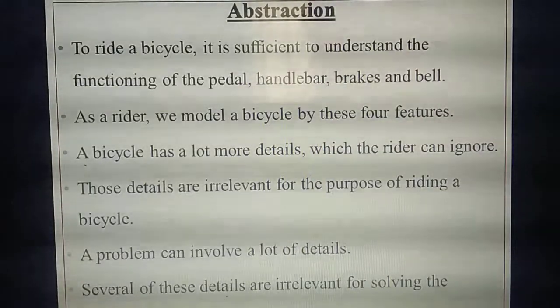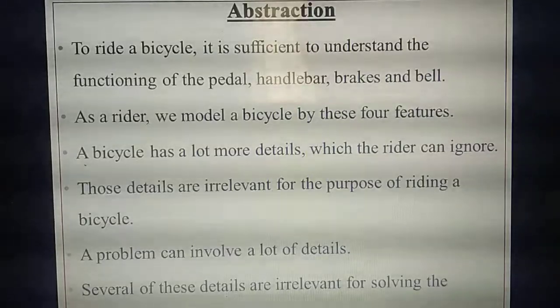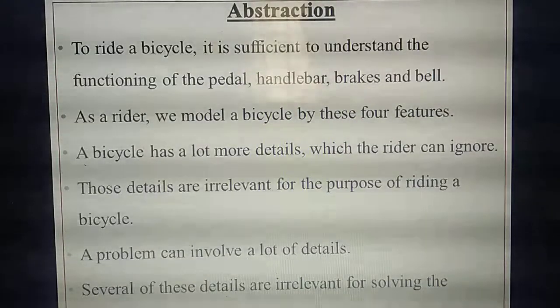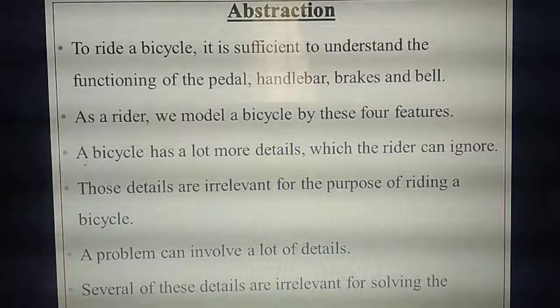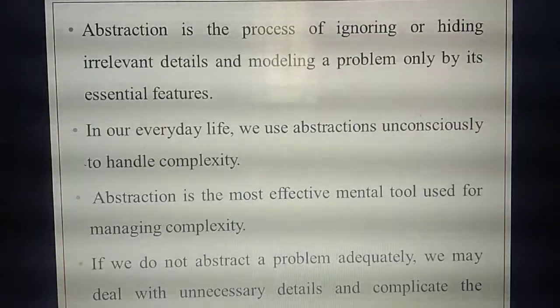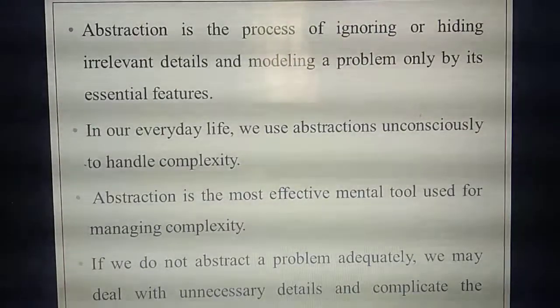That is called abstraction. Likewise, if you take an algorithm, algorithms are for solving problems. The problems will also contain a lot of details, but you will not take all the details. Only important things you will note here. That is called abstraction. Understand? So this is the definition of abstraction. Now read the definition.